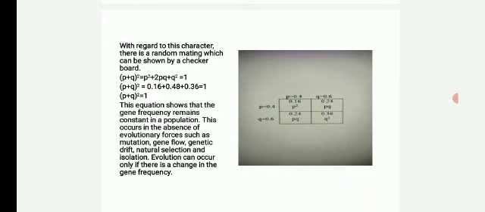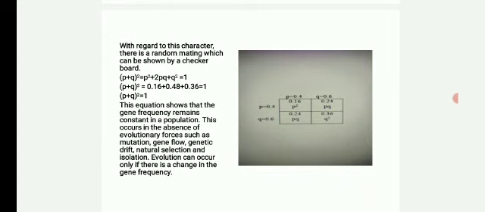This equation shows that the gene frequency remains constant in a population. Any deviation from 1 results in the development of a new species. This occurs in the absence of evolutionary forces such as mutation, gene flow, genetic drift, natural selection, and isolation.